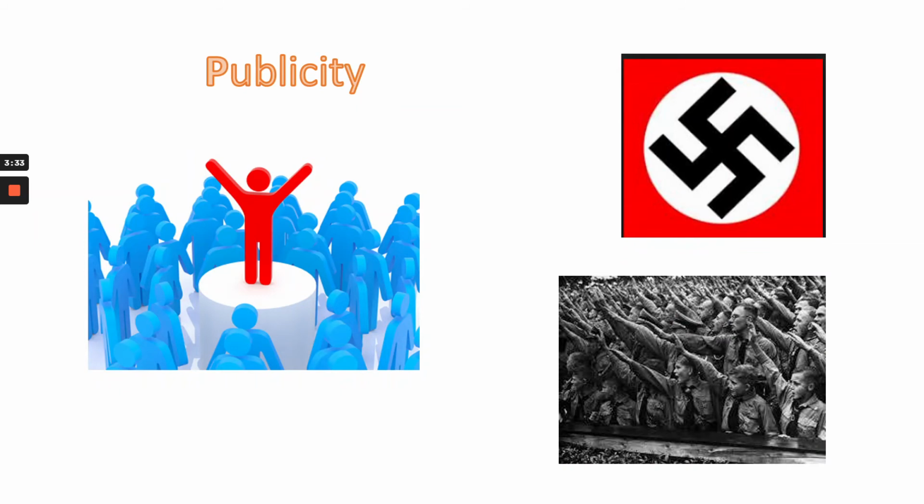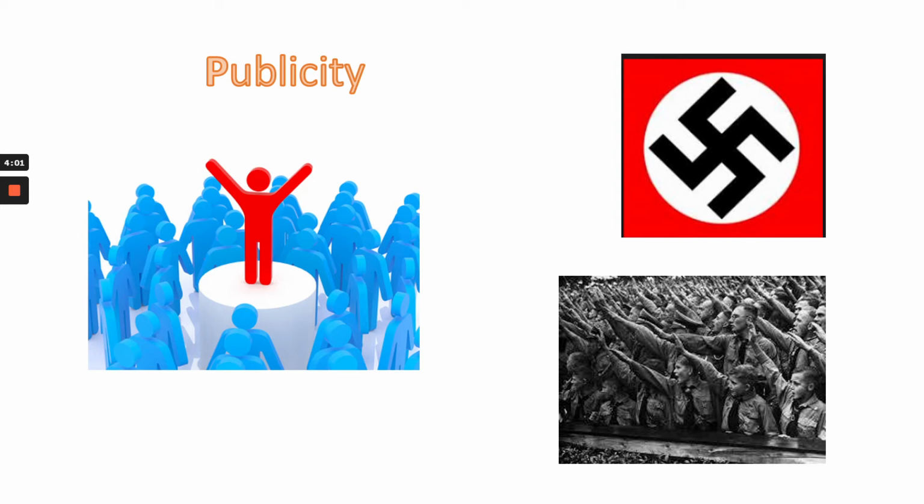Also, the Nazis were masters at standing out from the other parties. There were literally hundreds of other parties around at that time, and we know that from looking at the Weimar Republic. Because of the way that the constitution was created, it meant through the system that they had that it was possible for small parties in proportional representation to gain a number of seats in parliament to have a voice.